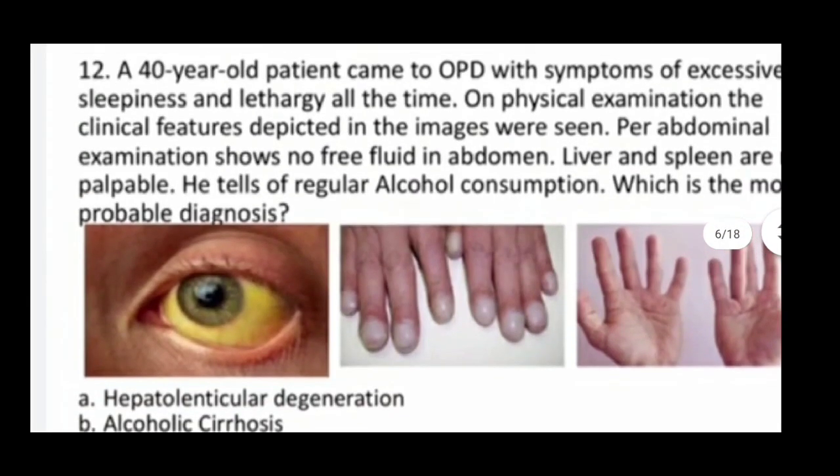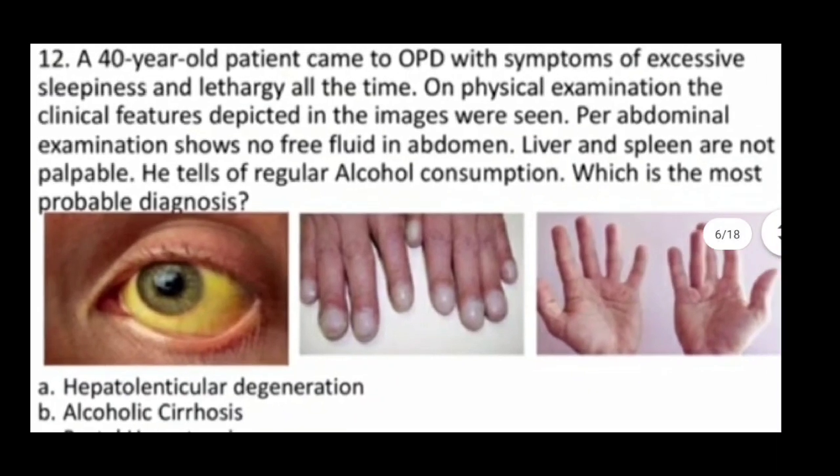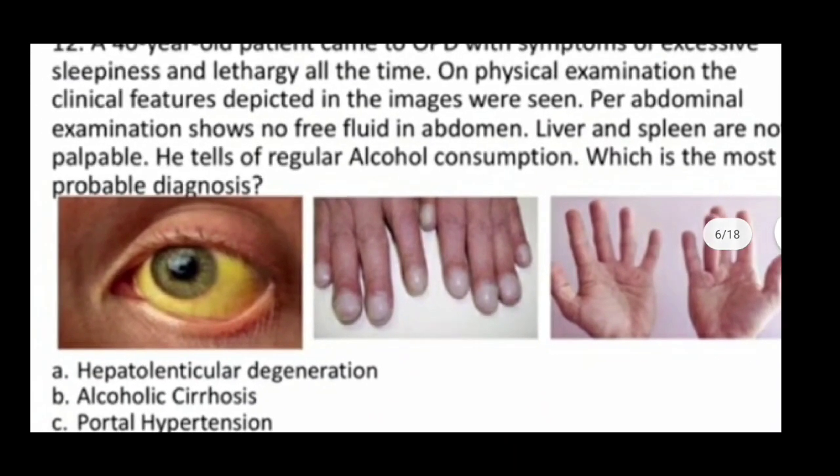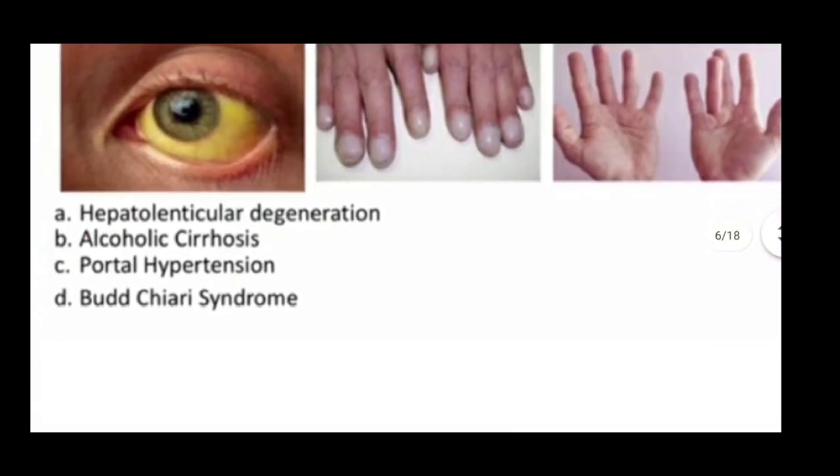Next one. A 40-year-old patient came to OPD with symptoms of excessive sleepiness and lethargy all the time. On physical examination, the clinical features depicted in the image were seen. On per abdominal examination, there is no free fluid in the abdomen, and liver and spleen are not palpable. He tells of regular alcohol consumption. What is the most probable diagnosis? So here the correct answer is alcohol cirrhosis.